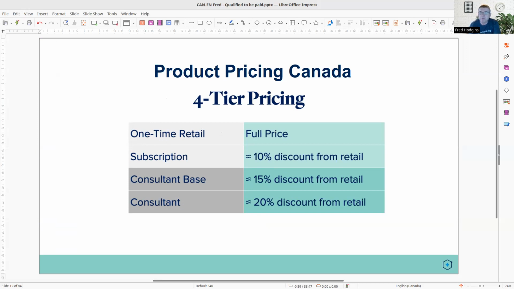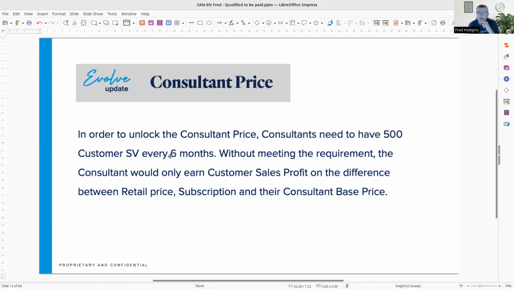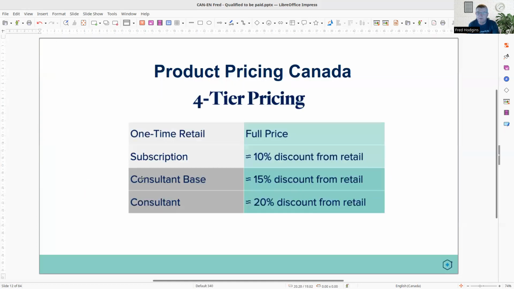And subscription price, they save 10% off of the one-time retail. We have a reward circle program, which I'm going to talk about during this presentation. We have consultant base price. So now a consultant pays 15% less than full price at consultant base, but there's a way to get a full 20% discount in Canada. And again, this is unique to Canada. So the consultant price, in order to unlock the consultant price, let's just go back up this slide here. This consultant price is a 20% discount from retail.